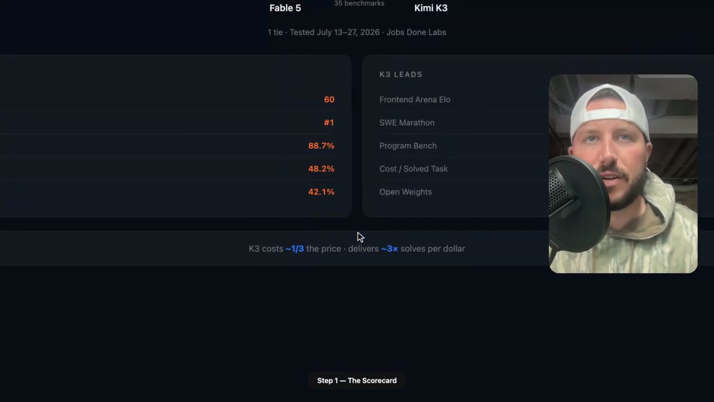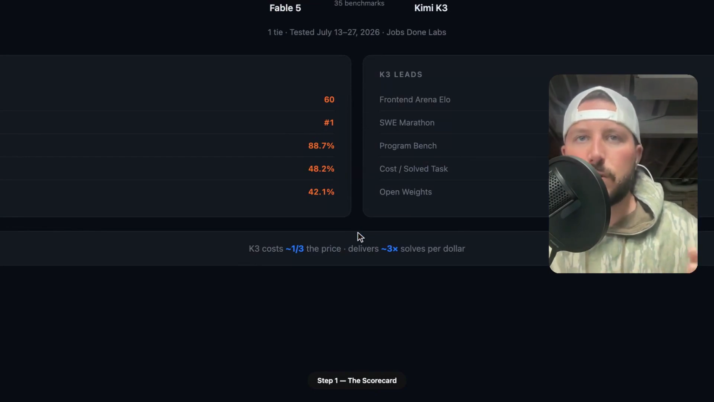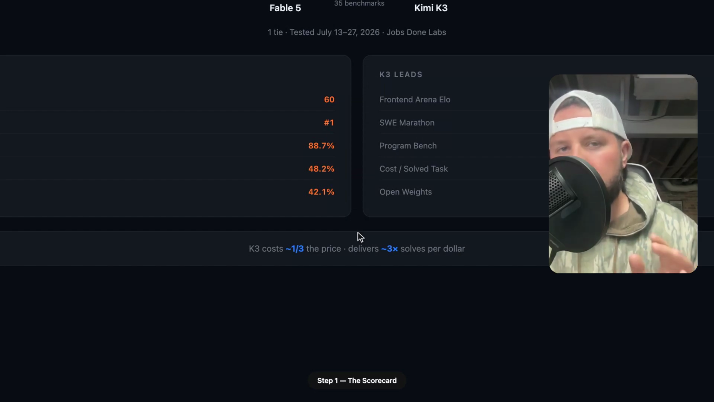This is the scorecard. I've been running both models side by side for 2 weeks on real client builds at Jobs Done Labs. Real code, real deadlines, real invoices. Fable wins 22 out of 35 benchmarks. K3 wins 12, but K3 does it at roughly a third of the price.